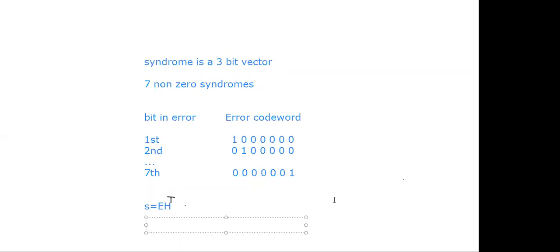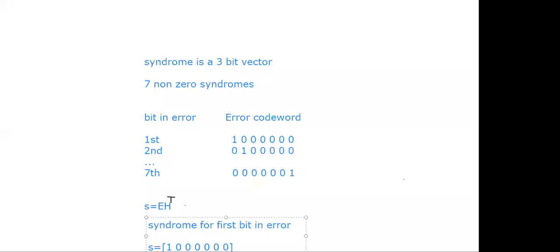Now, what is H transpose? First write H transpose, all of you. Write H transpose and multiply with the error code word. So first I want to find the syndrome for first bit in error. So S equal to E into H transpose. E is 1, 0, like this: 1, remaining 6 zeros.